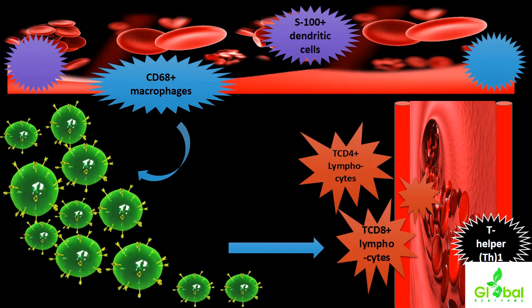That has an influence over the presence of an unknown antigen at the site of thrombus formation. So if CD68 macrophages are present along with S100 dendritic cells, it is a warning sign that there is an unknown antigen at the site of thrombus formation. And after the completion of the acute phase, what will be happening?